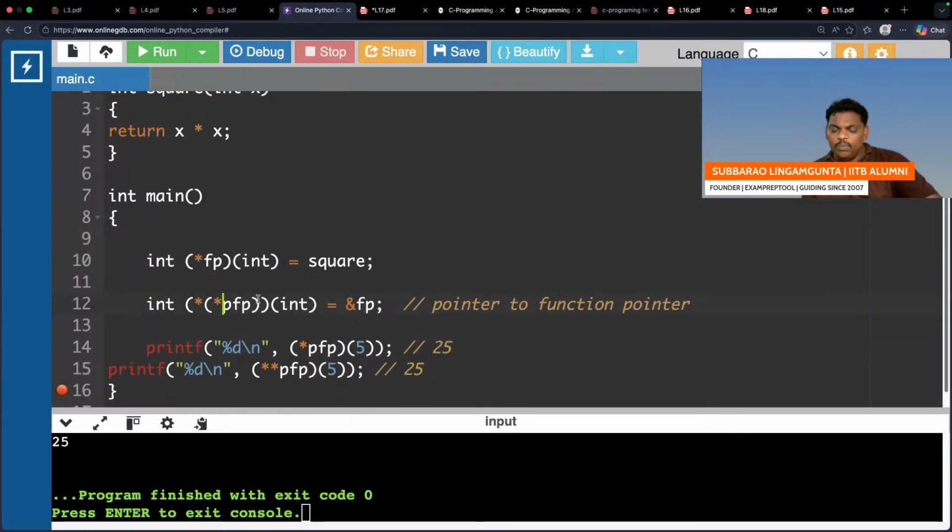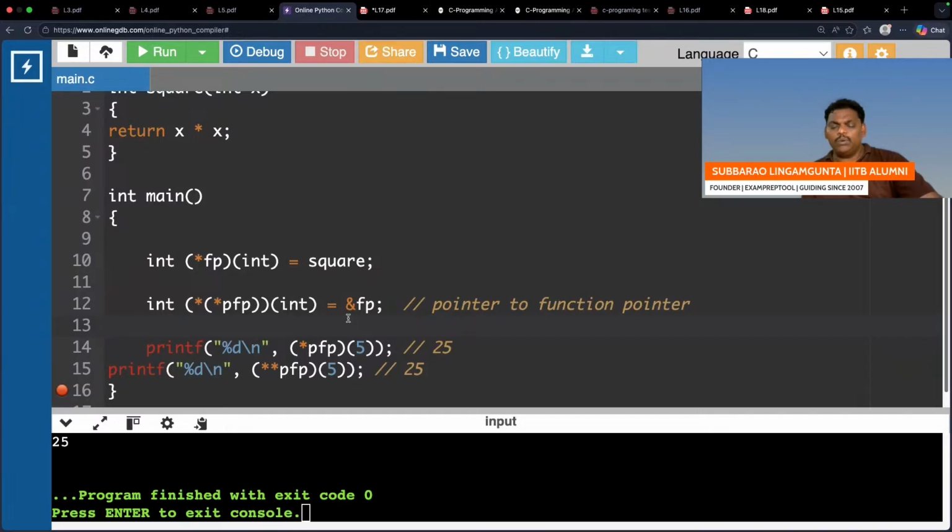See, this bracket you have to read first, total. Don't jump to the right bracket. This is the bracket which you have to read first. PFP is a pointer to a pointer, one more pointer. This pointer is pointing to one more pointer, where that pointer is pointing to a function which will take an integer and return an integer. This one is pointing to here, and that is the reason his address is given here.